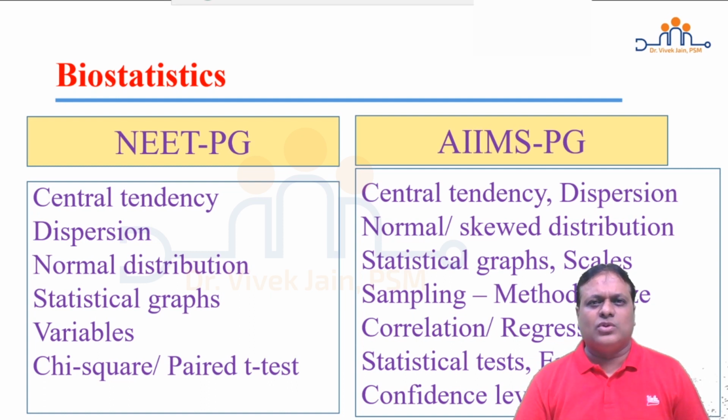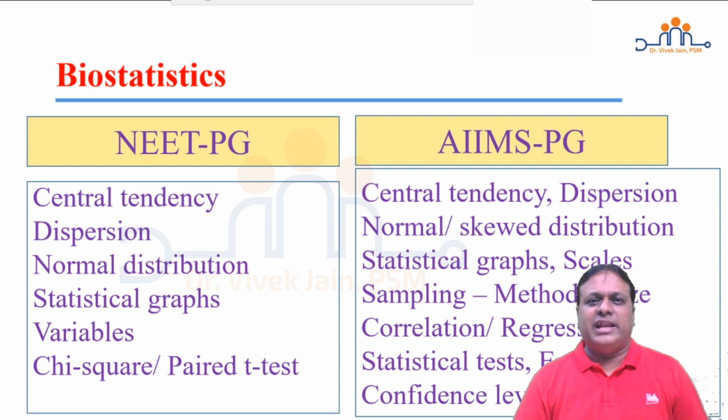Scales mainly focus on nominal, ordinal, metric, interval, ratio, but also look at adjectival scale, Guttman scale, visual analog scale, and Likert scale is asked in detail. Sampling methods, not just random, simple, systematic, stratified, multi-stage, multi-phase, cluster, but in non-random methods also they have asked you quota sampling, convenience sampling too.